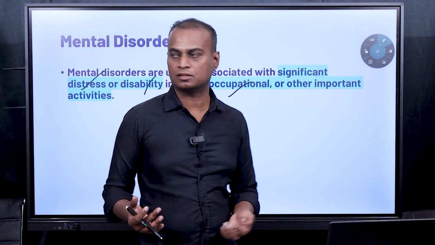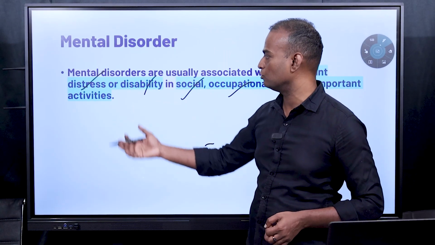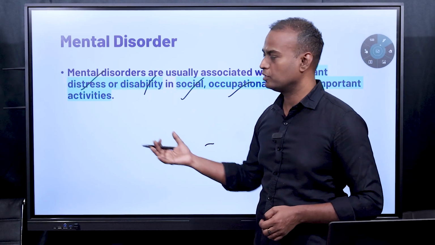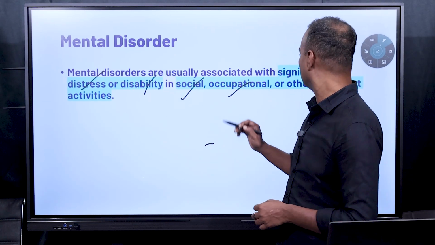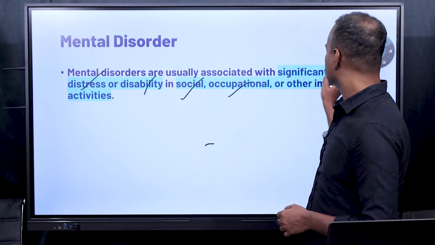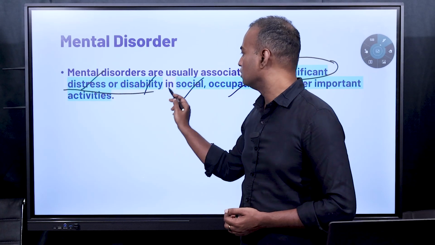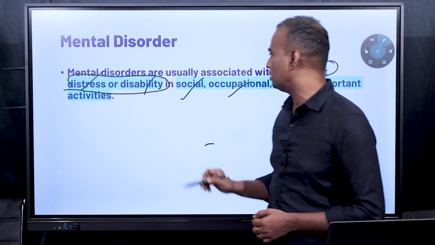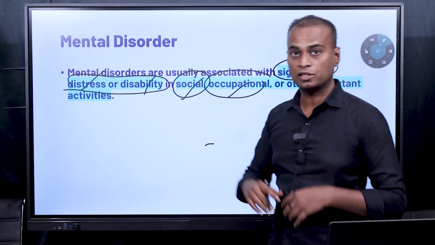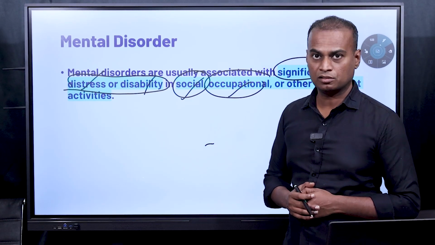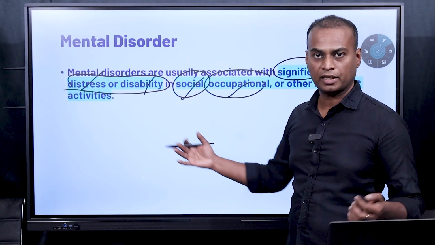And the important other thing: anything other than social and occupational activities, even in other activities, if we have severe distress and severe disability, it is considered as mental disorder. The important word you have to understand here is significant. It has to be significant distress or disability in social, occupational, or any other activities, then only it is considered as mental disorder. In order to label anything as mental disorder, you should have these criteria satisfied.